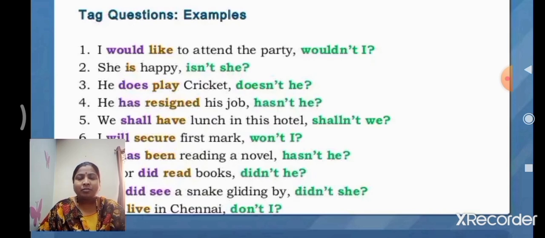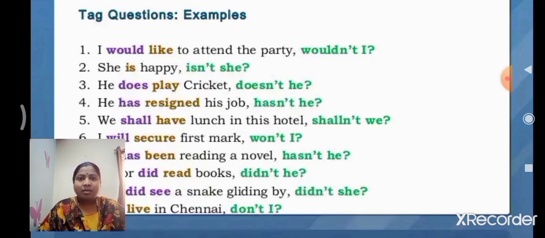Got it, children? Do you understand? Here the example. I would like to attend the party. This is the statement. Here would is the auxiliary verb. Like is the main verb. What is the structure of our tag questions? Auxiliary verb plus not plus pronoun of the subject.